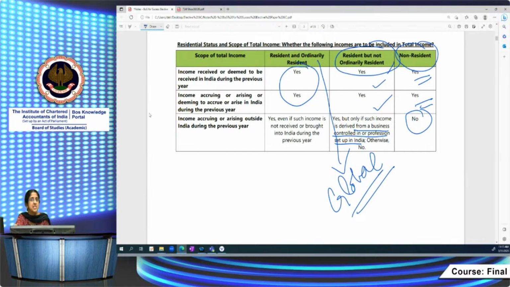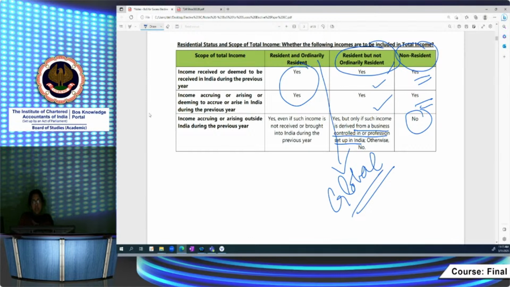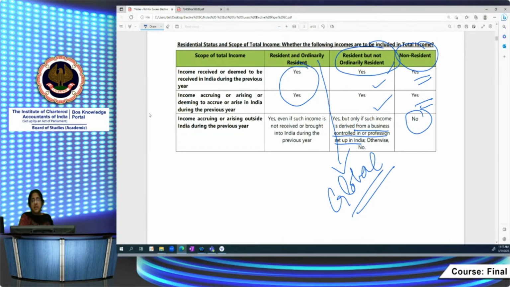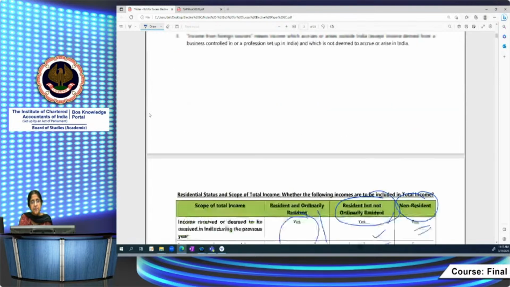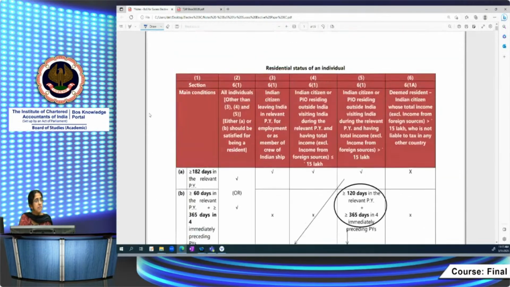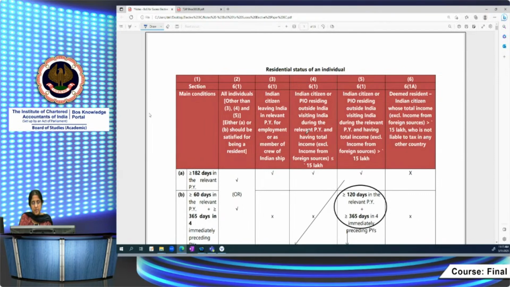Though that is not taxable in the case of a non-resident. In the ROR case, everything is taxable, so we need not go into specifics. I hope this is clear. So to determine whether income is includable in total income, first, the residential status is very important. This is just to tell you the importance, why we need to know the residential status. Now, how do we go about determining whether a person is a resident, ROR, RNOR, or NR?